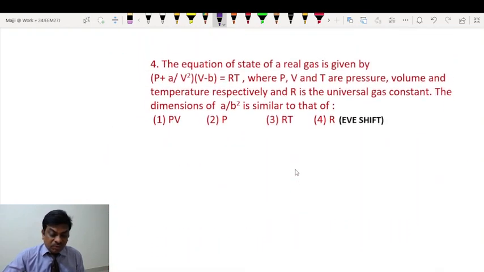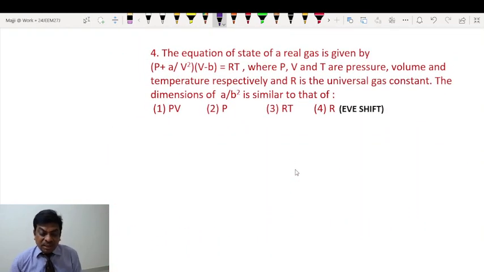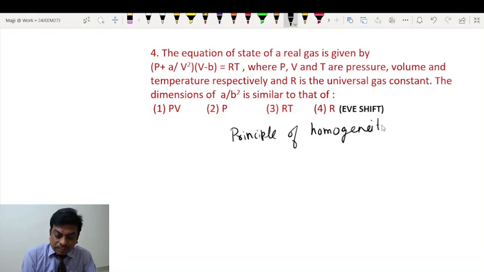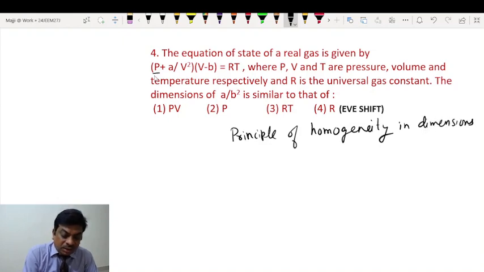Then coming to question 4, the equation of state for a real gas is given by this, and temperature is this. The dimensions of A by B square. Here we are going to apply students the principle of homogeneity of dimensions, which states that physical quantities having the same dimensions only can be added or subtracted.